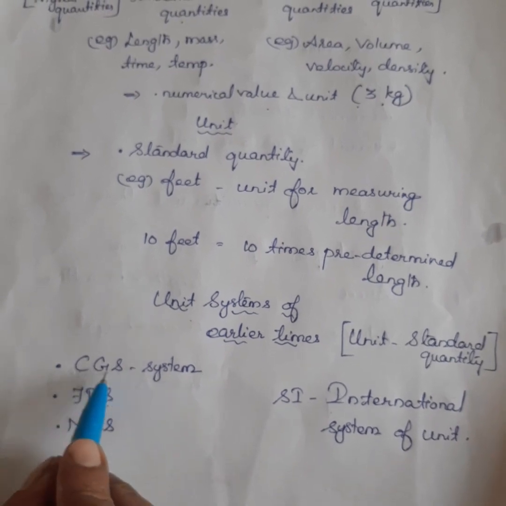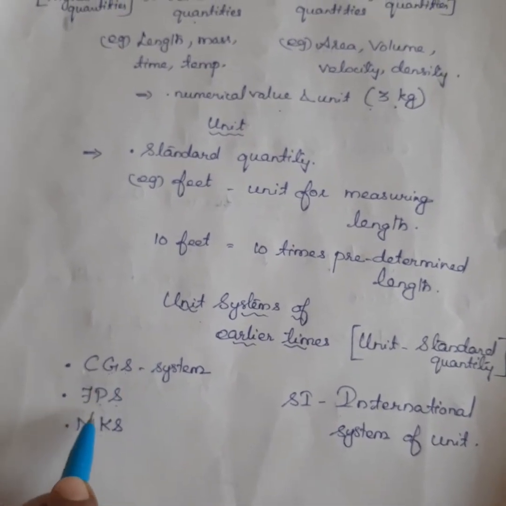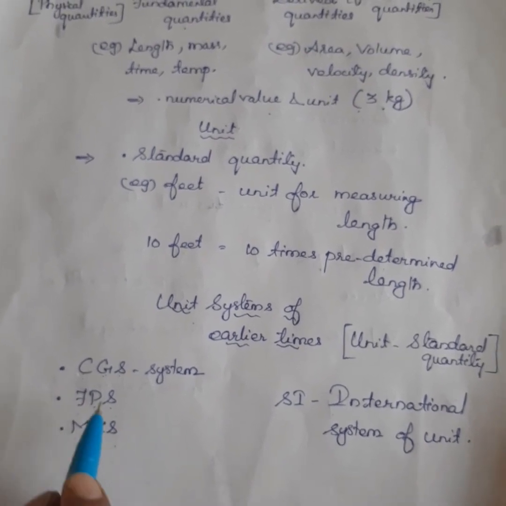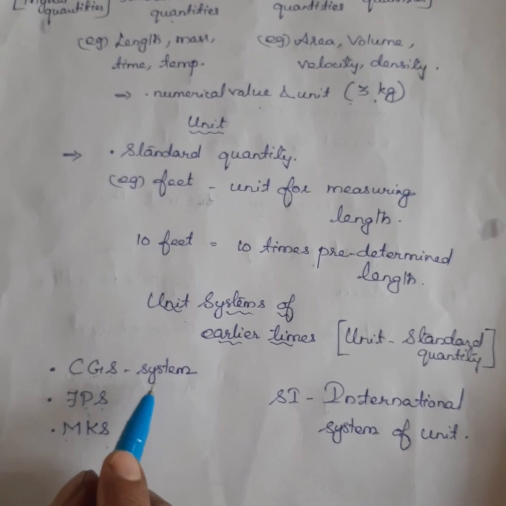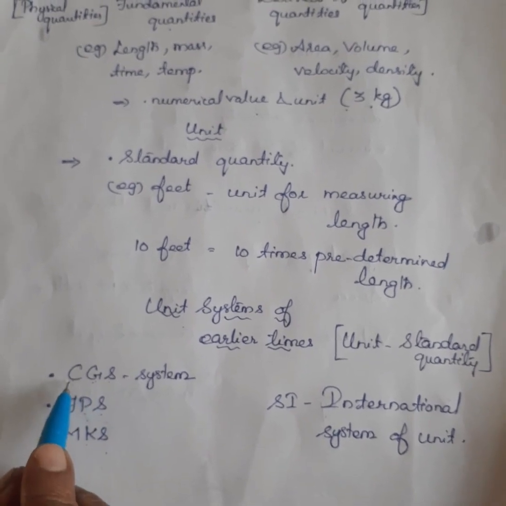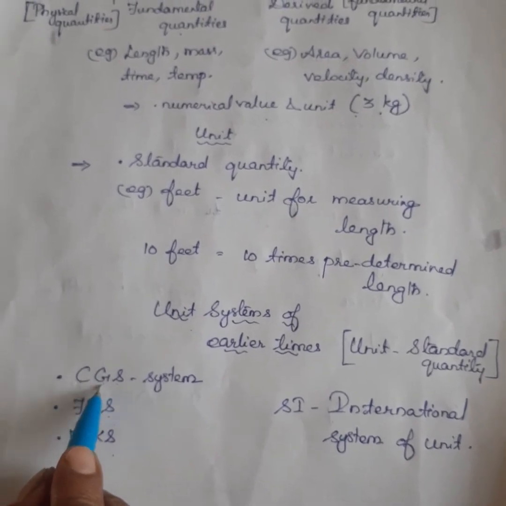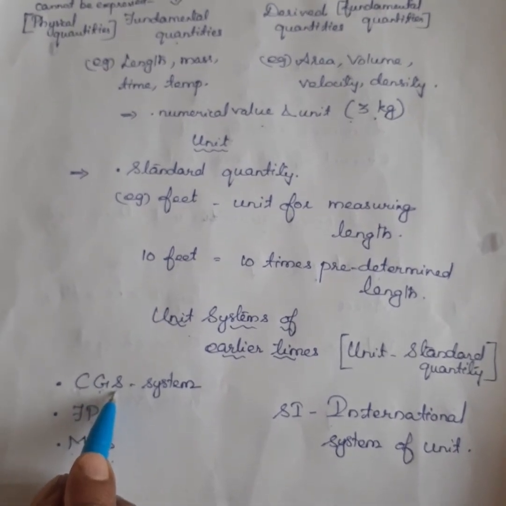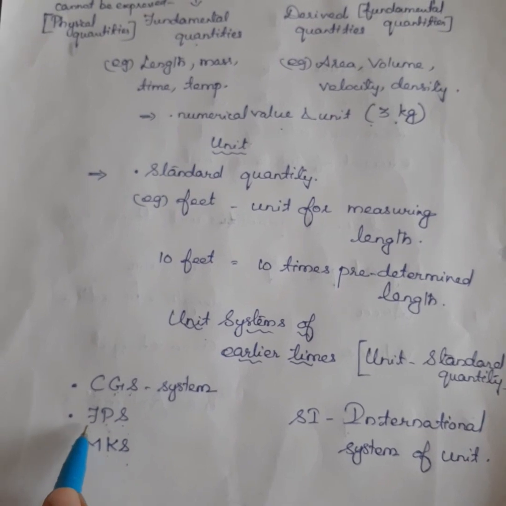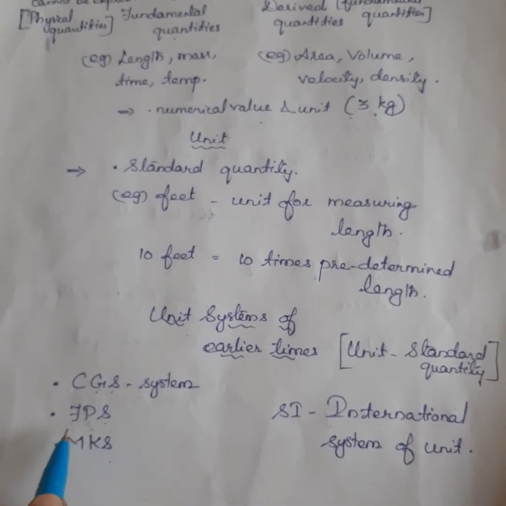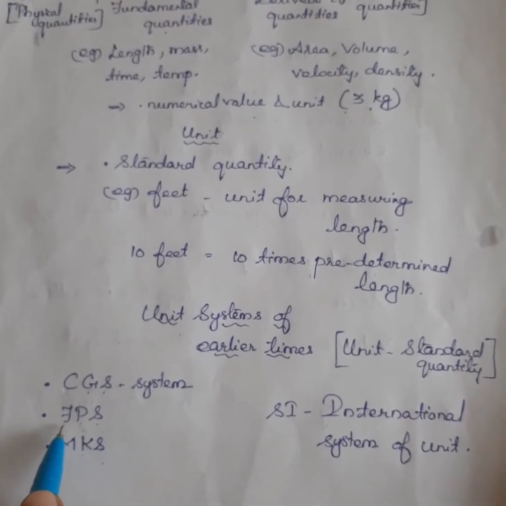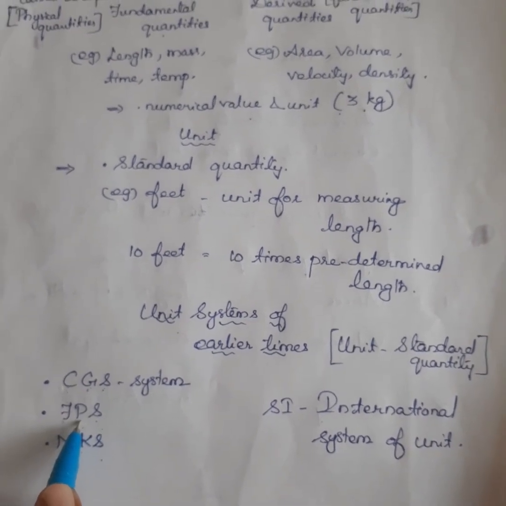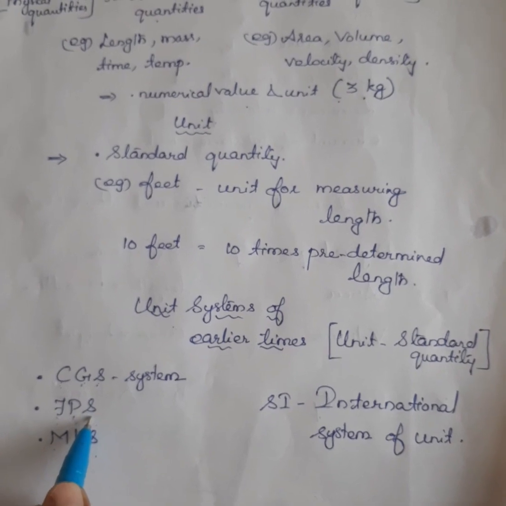In the CGS system, centimeter is for length, gram for mass, second for time. In the FPS system, foot is for length, pound for mass, second for time.